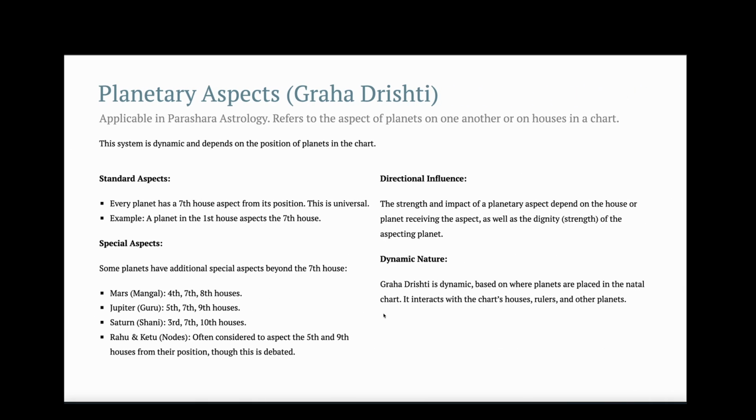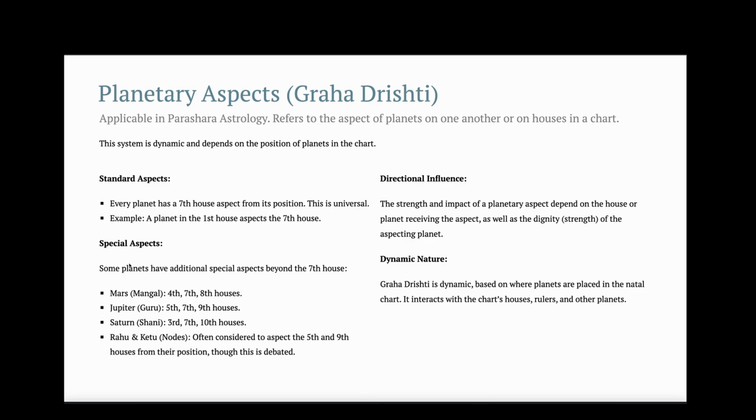Now let's move on to planetary aspects or Graha Drishti. So this is mainly applicable in Parasara astrology. And this system is dynamic and depends upon the position of planets in the chart. There are different kinds of planetary aspects. The standard aspect is that every planet has a 7th house aspect from its position. So this is universal. For example, a planet in the 1st house will aspect the 7th house, and a planet in the 4th house will aspect the 10th house, that is 7 places from itself.